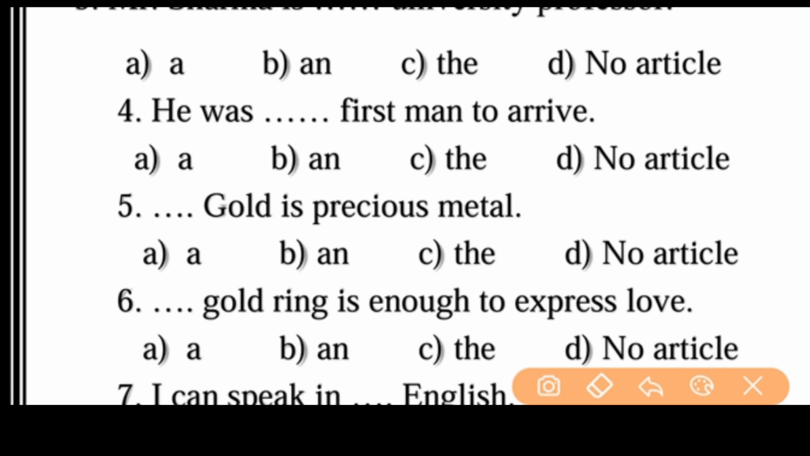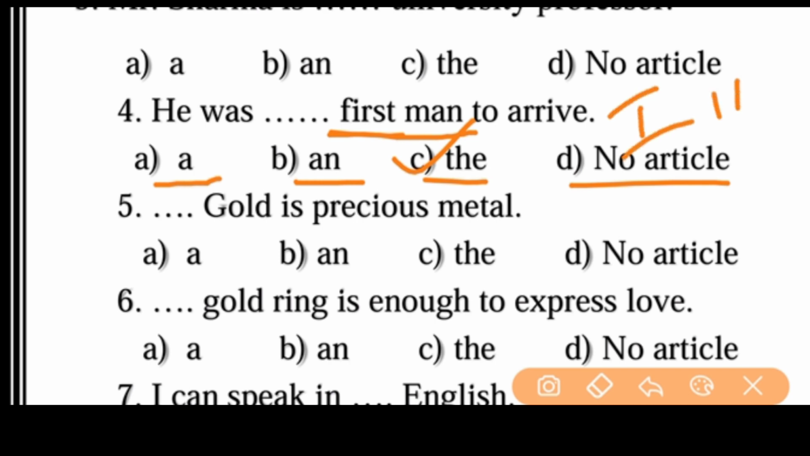He was dash first man to arrive. He was a first man, an first man, the first man, no article. Which one is the right answer? He was the first man, because first is the ordinal number. First, second, third, these are the ordinal numbers. We have to use the definite article before the ordinal numbers. If it is Roman number like first or second, no article should be used. Okay, friends? Yeah.